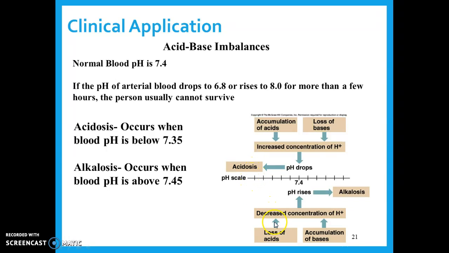For alkalosis, if you lose too much acid or if you build up too much base, either one of those is going to decrease the concentration of hydrogen ions. That means that your pH is going to go up, and that causes alkalosis. So one more time, remember, the more hydrogen ions you have, the lower your pH is. The less hydrogen ions you have, the higher your pH is.